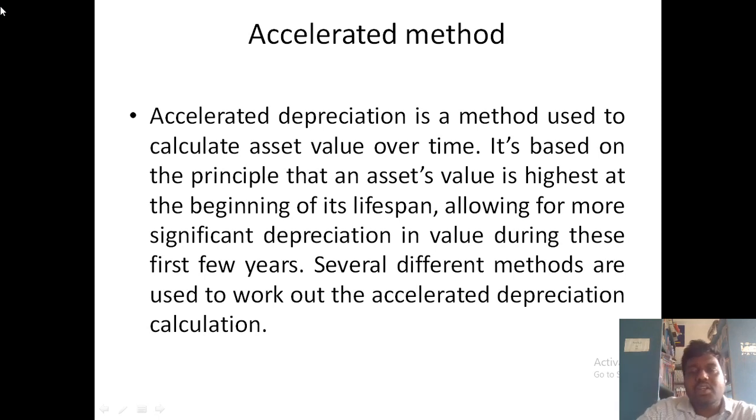Next, accelerated method. So here, what is meant by an accelerated method? In this accelerated method, you can easily understand that initially, if we are purchasing any asset in the year, that asset is going to work extraordinarily well. As the days pass on, automatically the acceleration is going to be reduced, and the value is going to be reduced. How can we see it? For example, if you purchase any machinery, the machinery is going to work excellently in the first year because it is a new one. As the days pass on, that new machinery becomes an old machinery. If it is an old machinery, what is going to happen? That cannot perform like a new one.